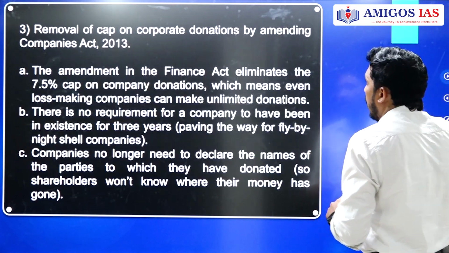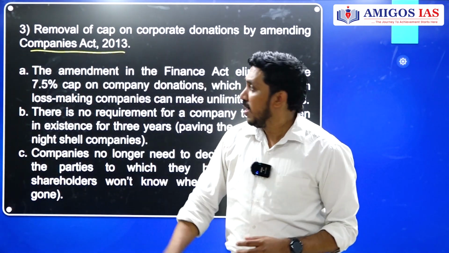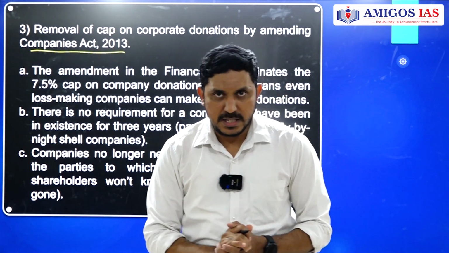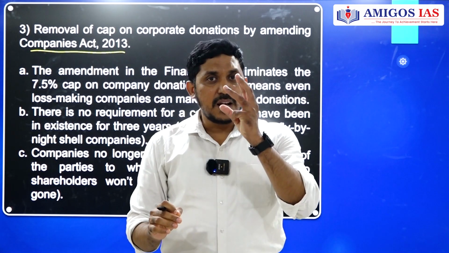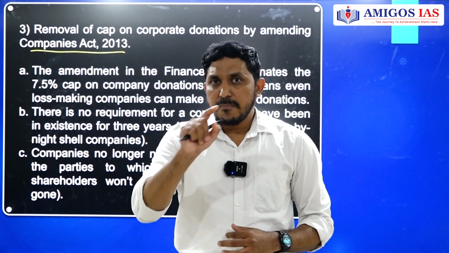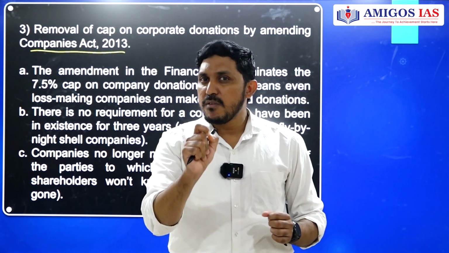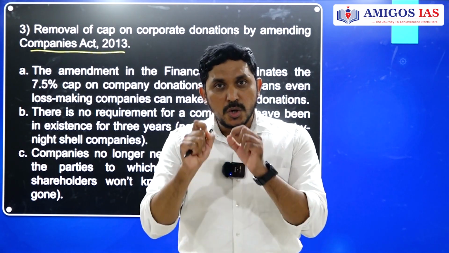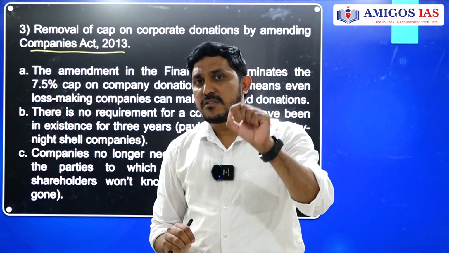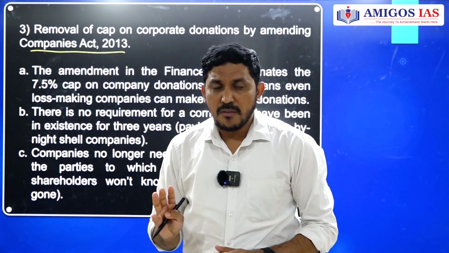And next one, the third act, Companies Act 2013. Prior to this particular Finance Bill, what used to happen was a company could donate to political parties only a limited amount based on its profits in the last 3 financial years, a maximum of 7.5% of the profits. Whatever profit you have got in the last 3 years, 7.5% of that was the maximum limit, or 10% of the revenue of the particular company.